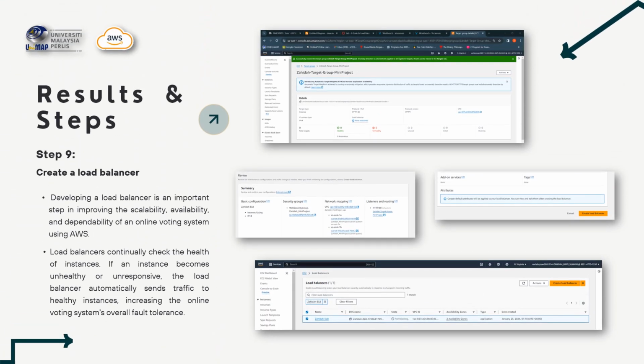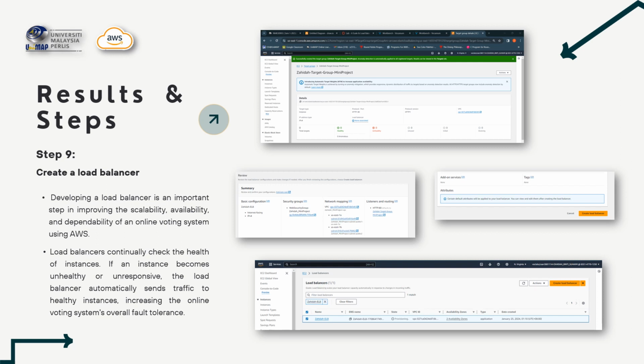Next, after we create an AMI for the auto scaling through the EC2 instance, we have created a load balancer in this mini project. In this section, I have created a load balancer that can balance the traffic across multiple EC2 instances and availability zones.